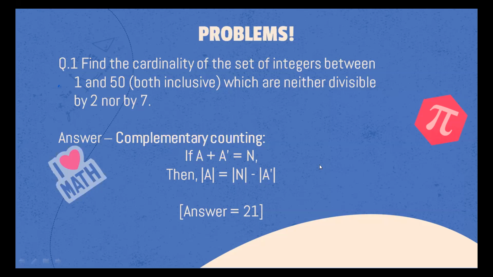So we have to count them once, so we must subtract them, and that would give us 25 plus 7 minus 3, and 25 plus 7 would be 32 minus 3 is 29, and we need to subtract it from 50 because what we are counting here is the number of numbers that are divisible by 2 and the number of numbers that are divisible by 7. So subtracting 29 from 50, we get 21, and that is the correct answer.